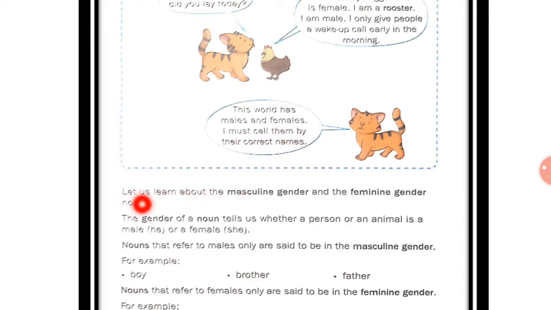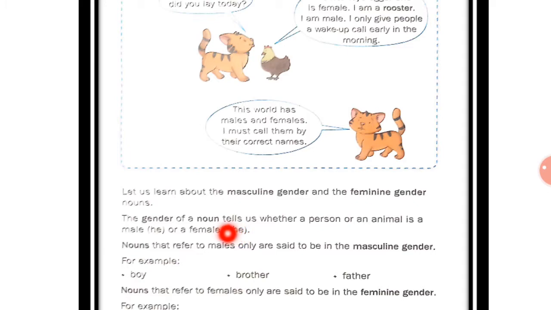Now children, let us learn about the masculine gender and the feminine gender nouns. The gender of a noun tells us whether a person or an animal is a male or a female. Now with male we use pronoun as he and with female we use pronoun as she.